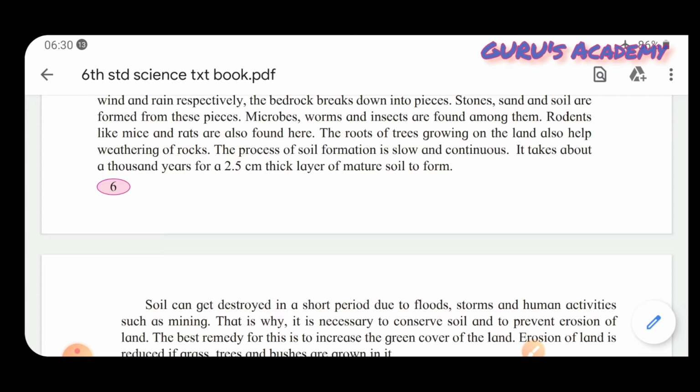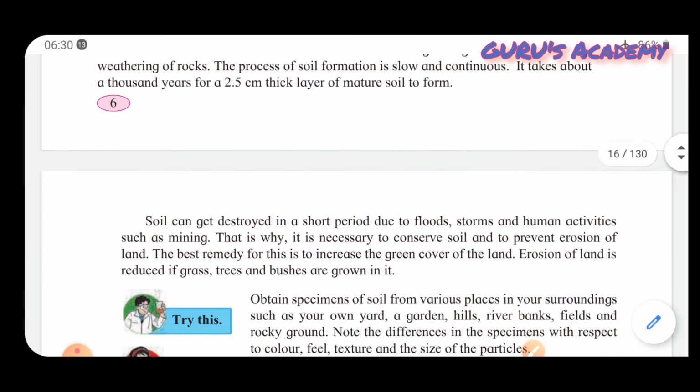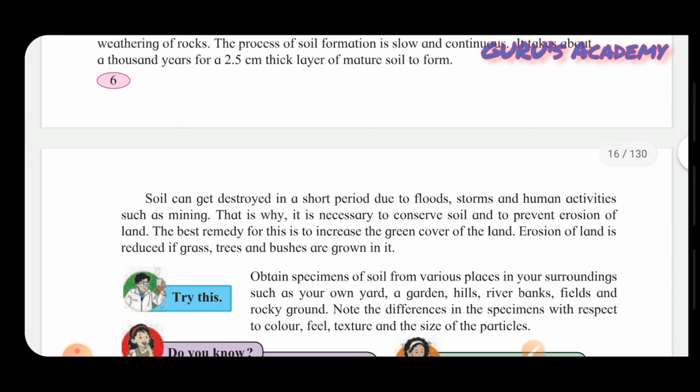So we must keep in mind that soil is a very valuable resource which needs to be managed carefully, and which can be easily damaged. Soil can get destroyed in a short period due to floods, storms, and human activities such as mining. That is why it is necessary to conserve soil, to protect soil, and to prevent soil erosion of land.